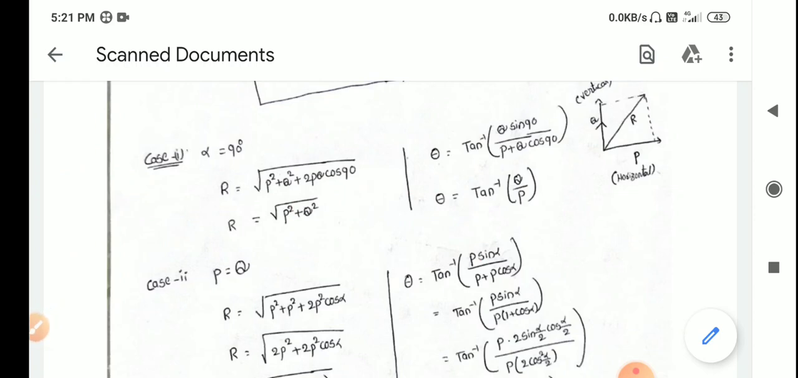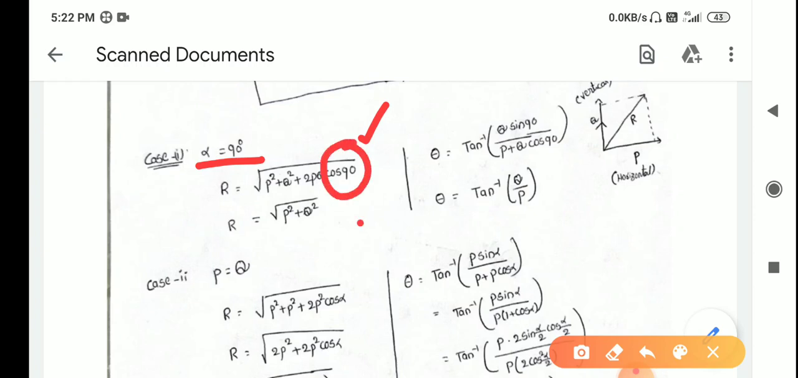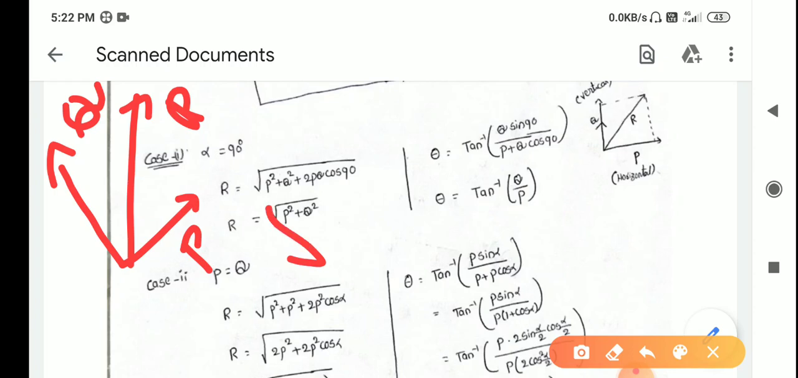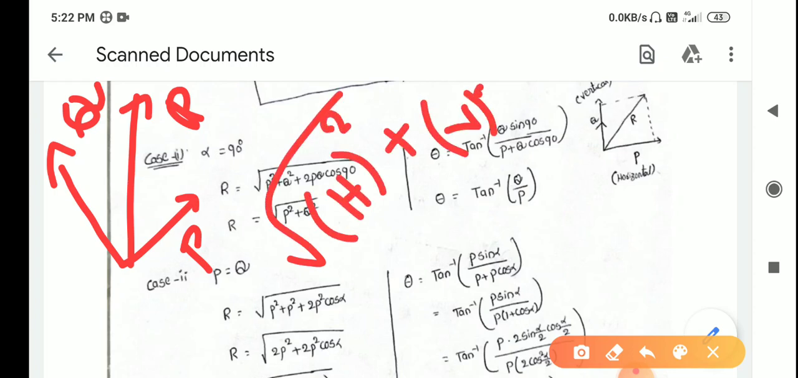By substituting the alpha value as 90 degrees in the above equation, where you got the formula R is equal to square root of P square plus Q square plus 2PQ cos alpha, as cos 90 value is 0, the R value is equal to square root of P square plus Q square. This is very, very important. You have to observe one more thing here: horizontal force is P, vertical force is Q. The resultant force will be square root of horizontal force square plus vertical force square.